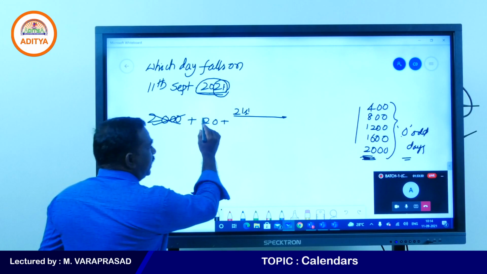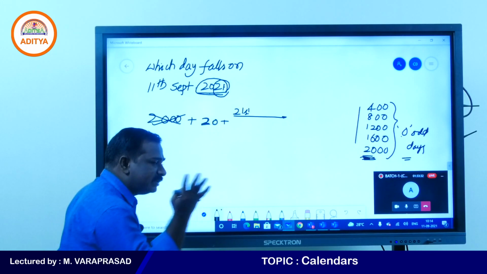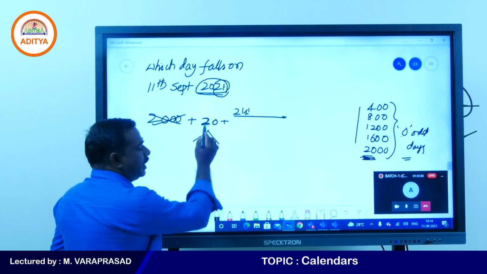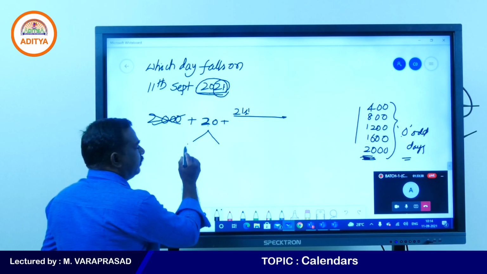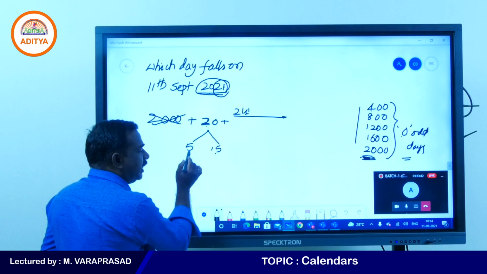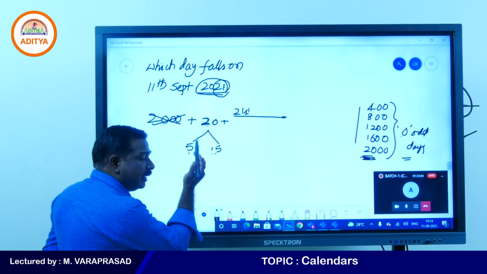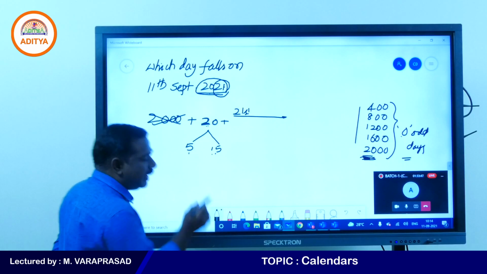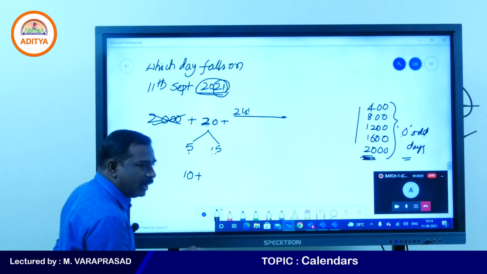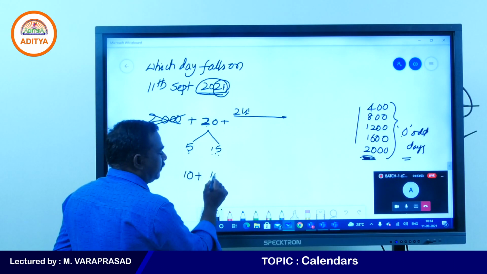So in these 20 years, for every 4 years we will get a leap year. So how many 4s are there? In this, 5 fours are there. So 5 plus 15, totally 20 years: 5 leap years, 15 non-leap years. Every leap year will have 2 odd days, 5 twos are 10 days. Every normal year will have 1 odd day, 15 ones are 15.